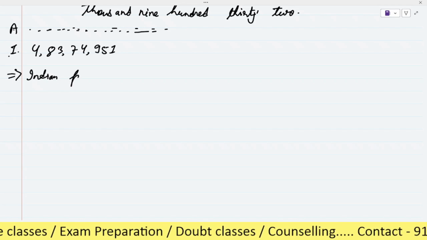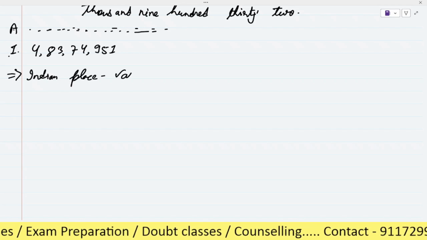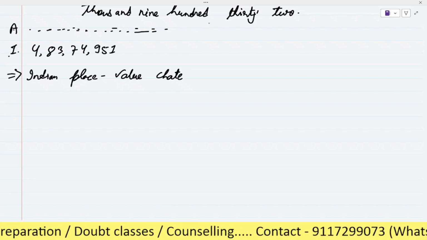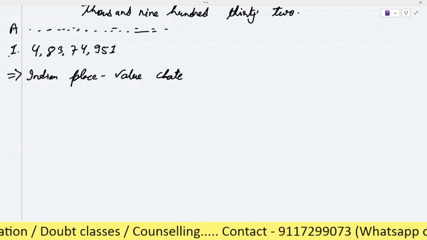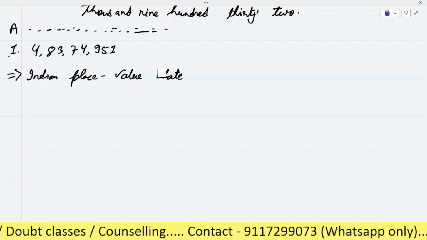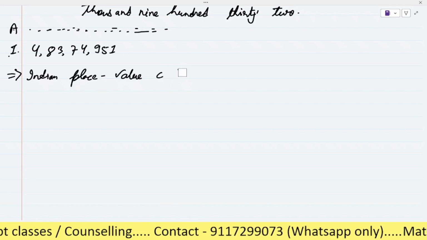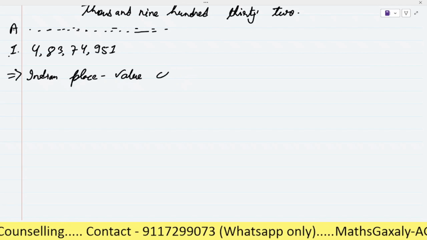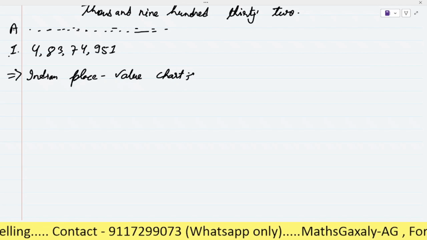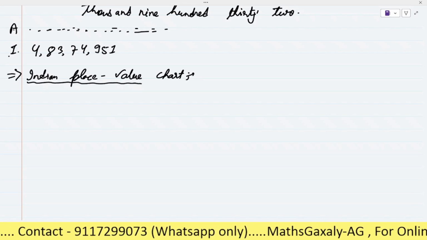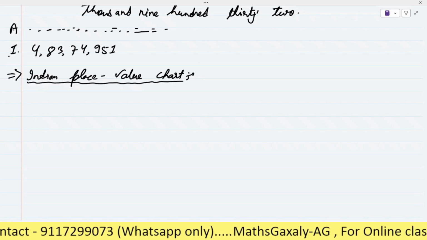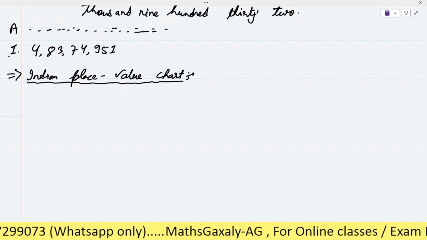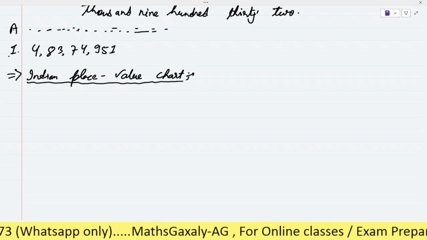Indian place value chart. In each question you have to write it. This sentence, Indian place value chart, is so that the teacher or the examiner can understand according to which chart you are going to write.